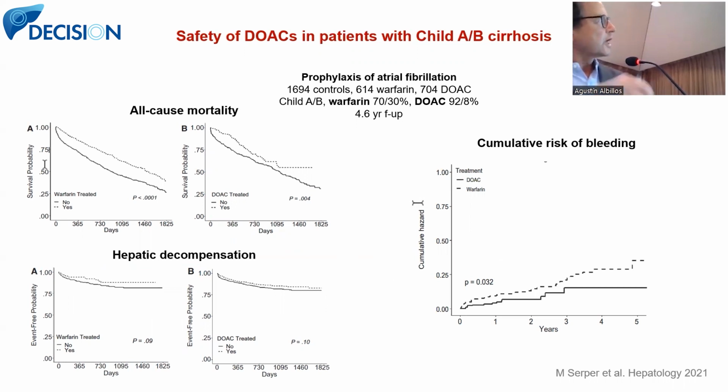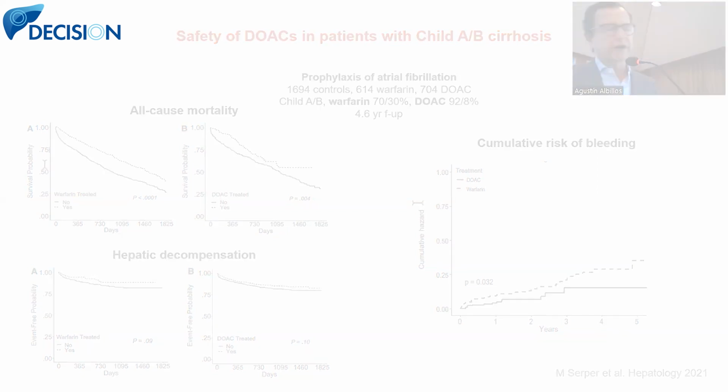You see that compared to patients that did not receive treatment, warfarin reduced all-cause mortality significantly, and also direct oral anticoagulants. The same benefit was observed when addressing hepatic decompensation, although, perhaps because of the different severity of disease in the populations, it did not achieve significant differences in patients treated with DOACs. Lastly, the cumulative risk of bleeding was even lower in patients receiving direct oral anticoagulants compared with warfarin.